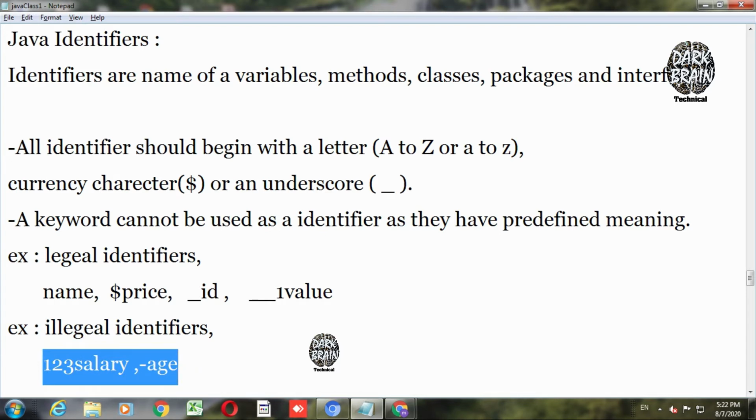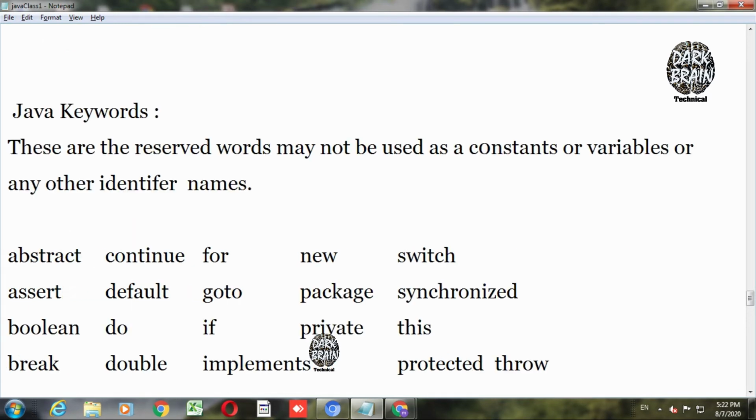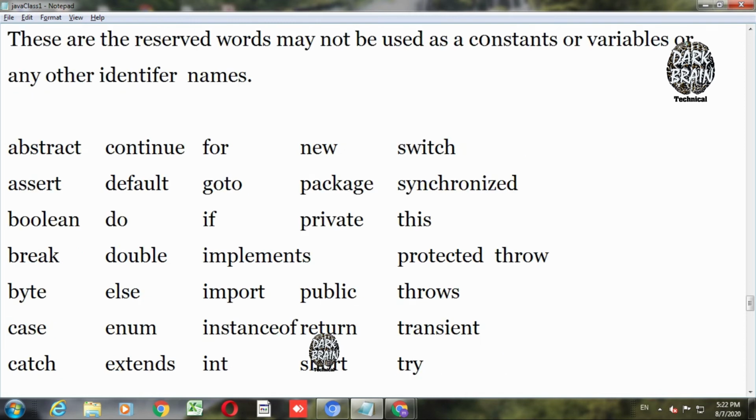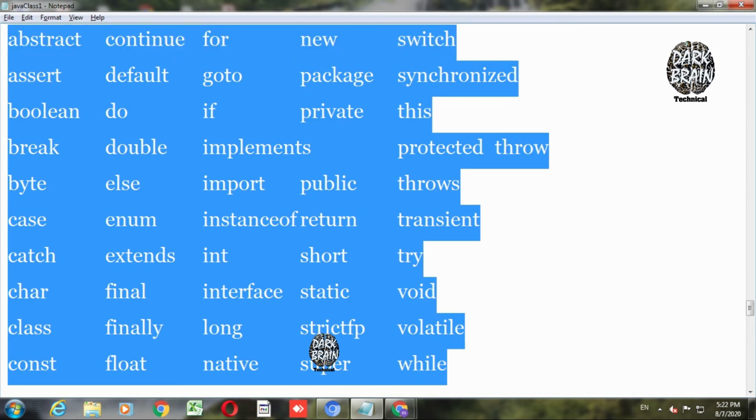Now we will see what a keyword is and what keywords there are. A keyword is nothing but a word that has a predefined meaning in the programming language. These are the keywords which have predefined meaning in Java, and you cannot change their meaning. I will give you an example. If you want to store the name of a car, you need to use a certain data type. A data type is nothing but something which allows you to store a particular value.